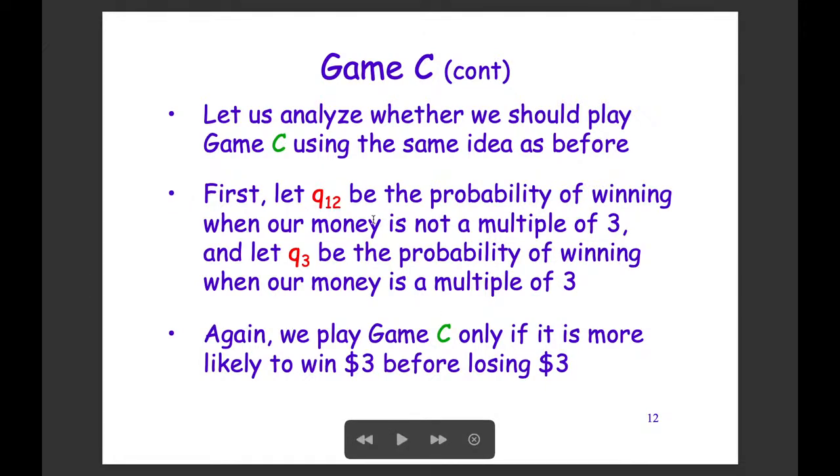This time we let Q12 be the probability of winning when our money is not a multiple of 3, and Q3 be the probability of winning when our money is a multiple of 3. We want to construct a Markov chain as before, but this time using Q12 and Q3, which should depend on the coins that we use in Game A and Game B. So what is Q12? What is Q3?